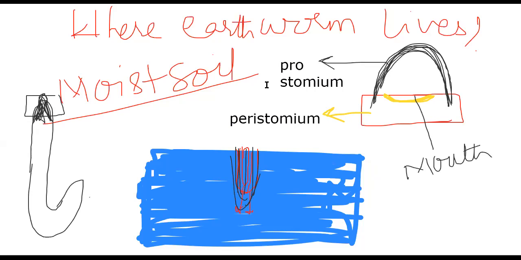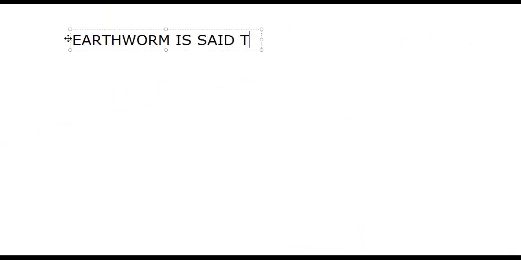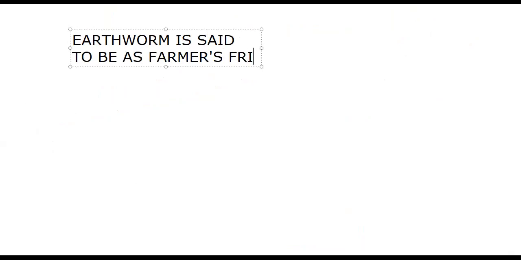So how can it be used for us? We need to learn how it can be used for us. The earthworm is said to be the farmer's friend. Why? We have some reasons. The first reason we already learned now: the earthworm digs the soil and makes burrows, isn't it?